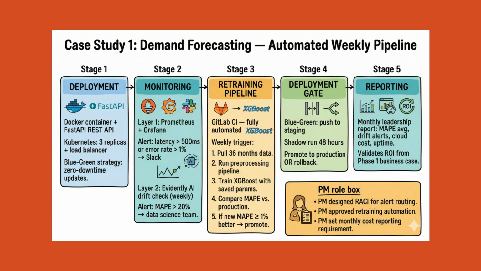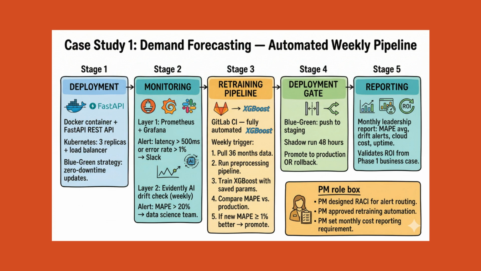Model performance monitoring. Evidently AI runs weekly, comparing the input feature distributions of the most recent week against the training distribution. If drift score exceeds threshold, an alert routes to the data scientist team. Additionally, the pipeline automatically computes MAPE against actual demand outcomes weekly. If MAPE exceeds 20%, retraining is triggered outside the scheduled cycle.